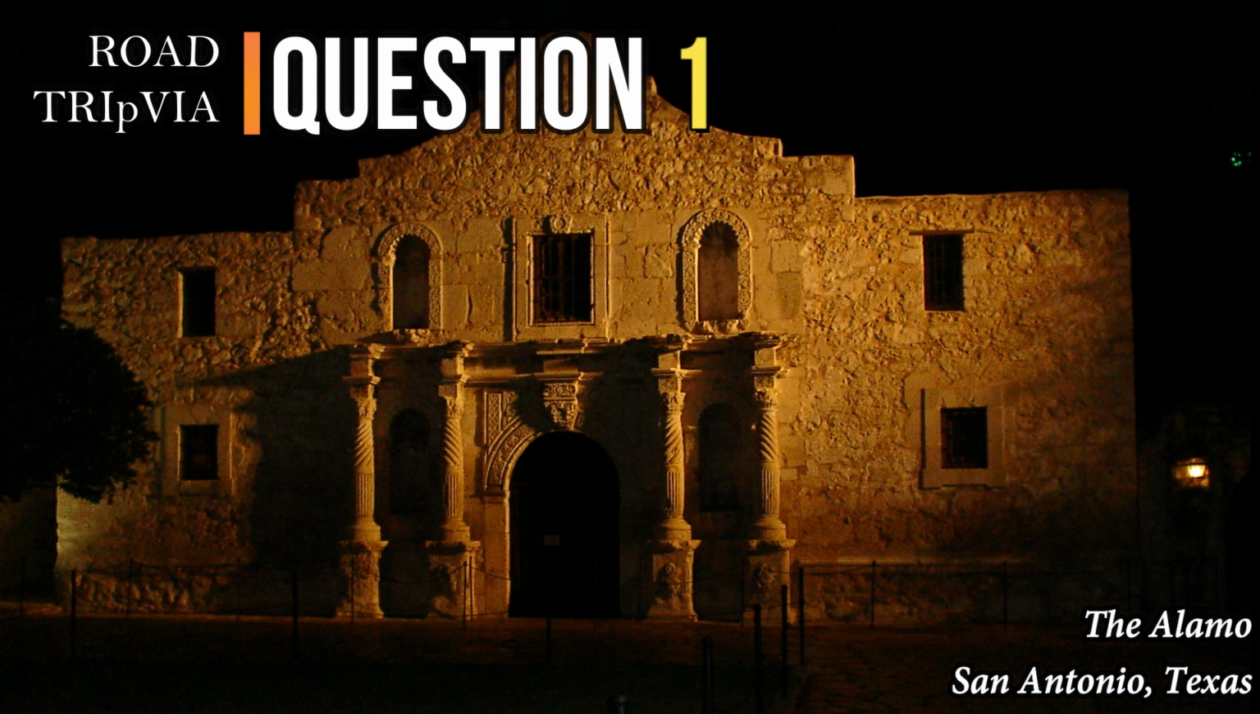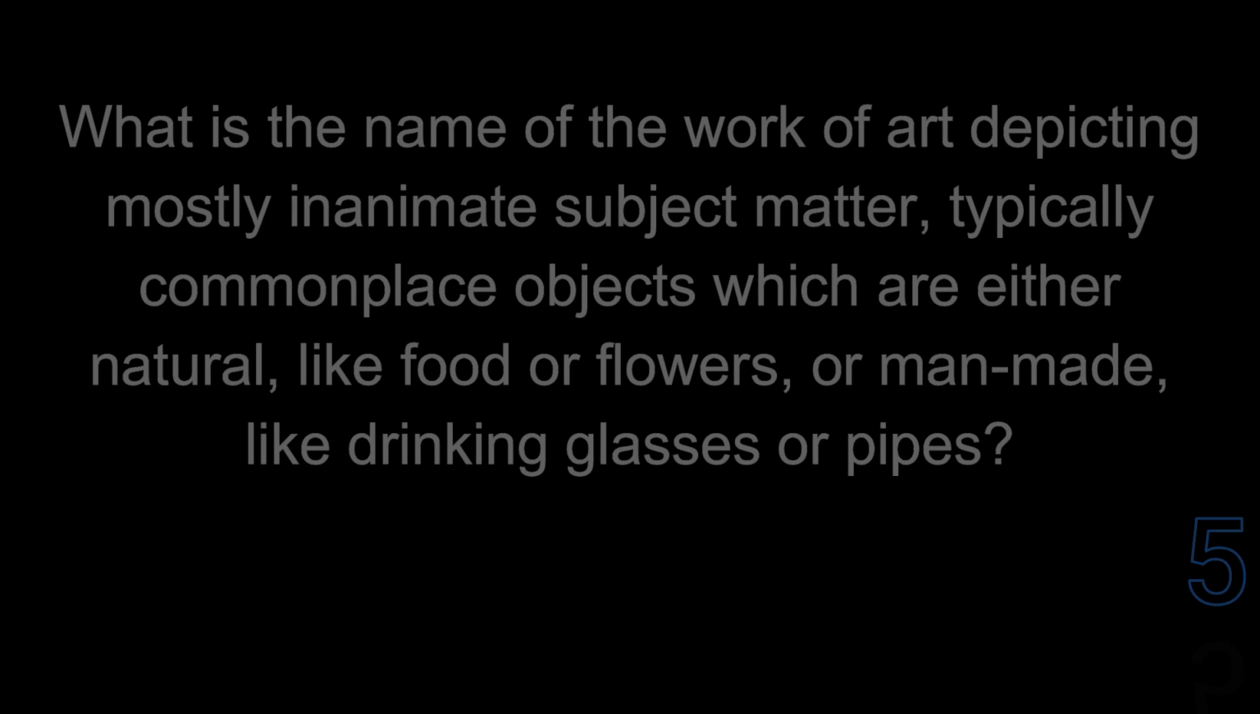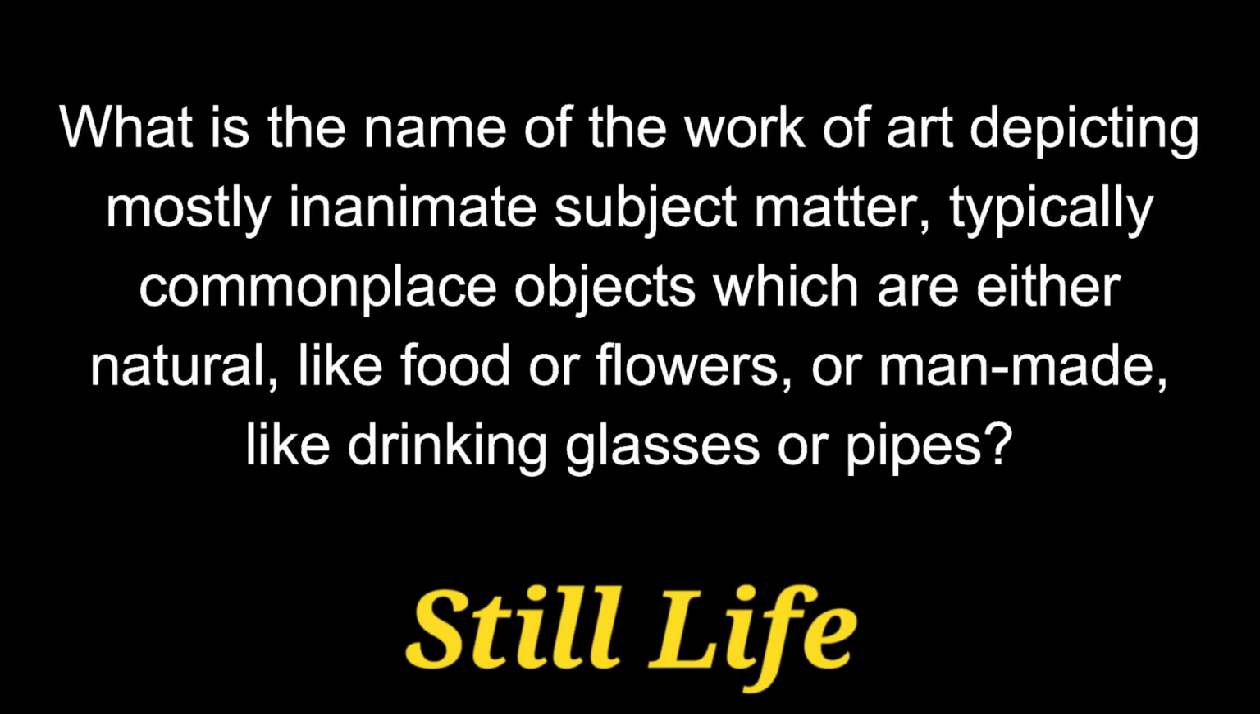Question number 1. What is the name of the work of art depicting mostly inanimate subject matter, typically commonplace objects which are either natural, like food or flowers, or man-made, like drinking glasses or pipes? That type of art is called a still life.